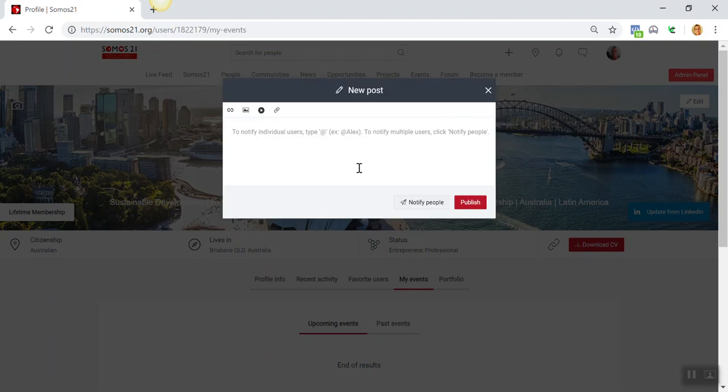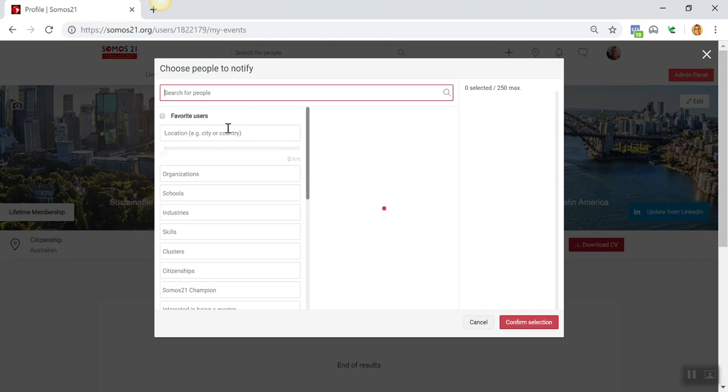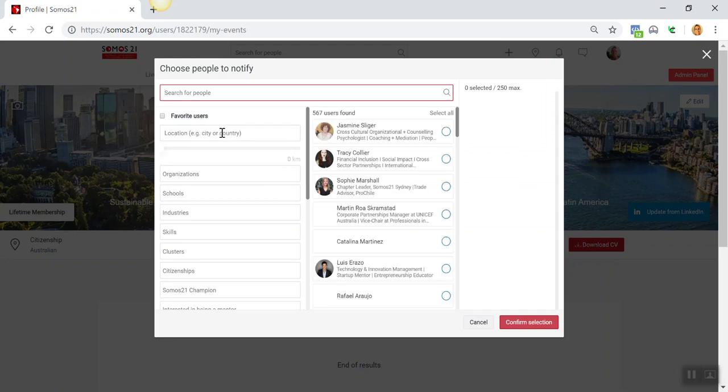So if you want to write a post, this will basically get posted to the live feed. You have the option to include images or videos or even files if you'd like to, or hyperlinks. What's really valuable here, and it's the same function across all of these, be it trips or events or whatever it might be, is this notify people tab. So basically, when you click on this notify people, I'll just come in here and show you how it works.